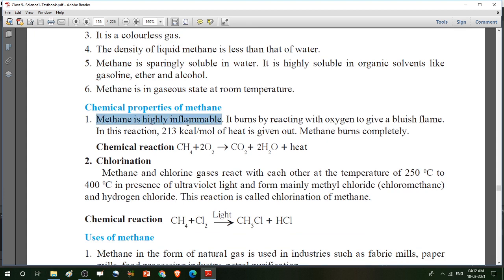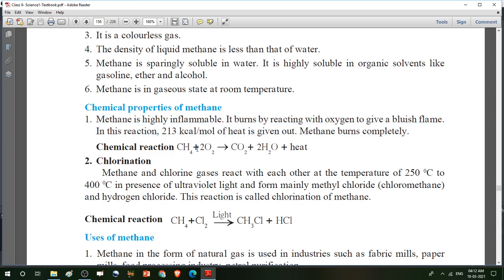Methane is highly inflammable. It burns by reacting with oxygen to give a bluish flame. In this reaction, 213 kilocalorie per mole of heat is given out and methane burns completely.